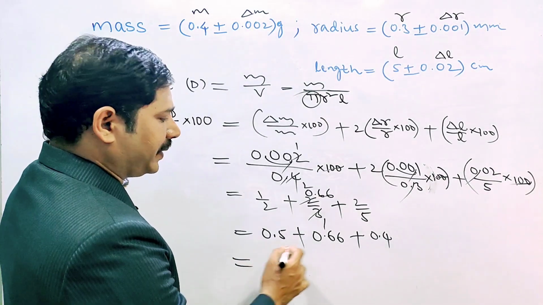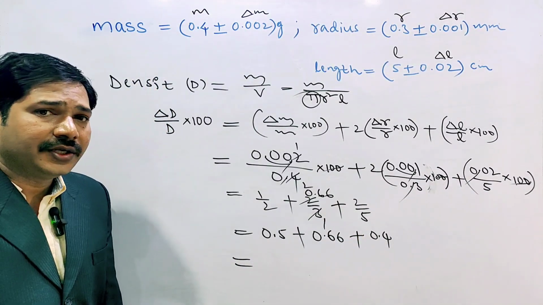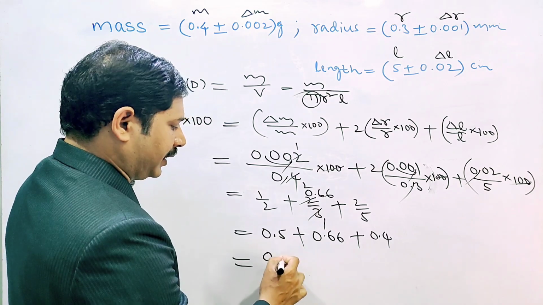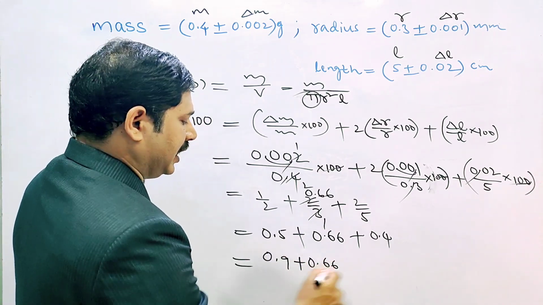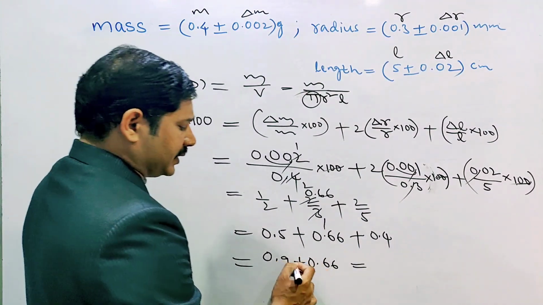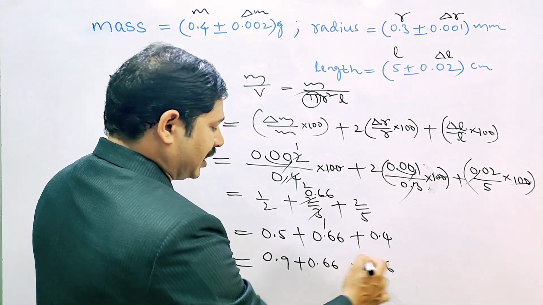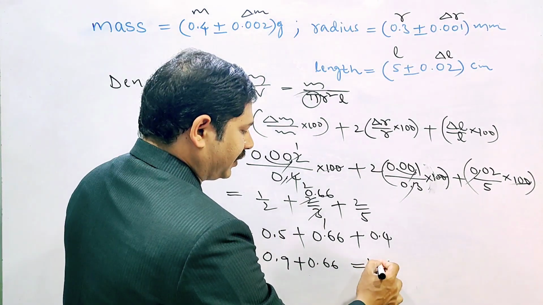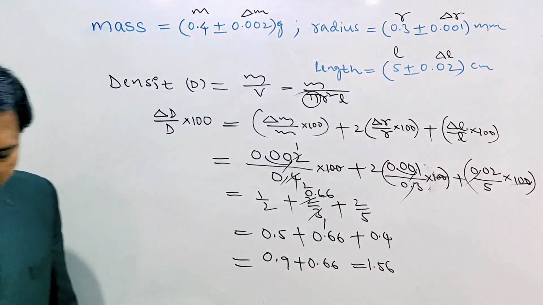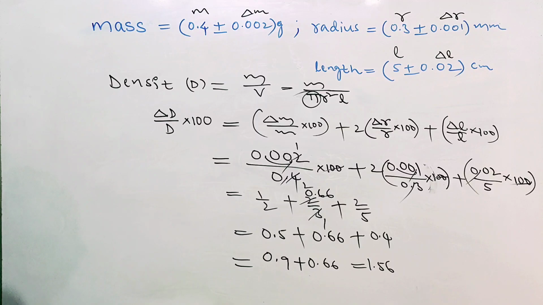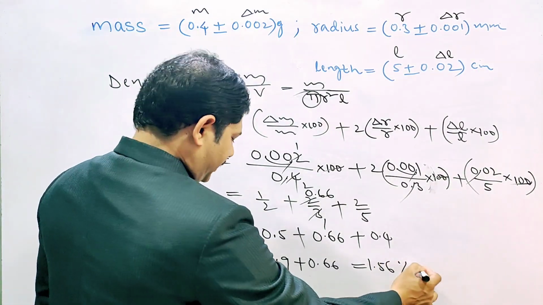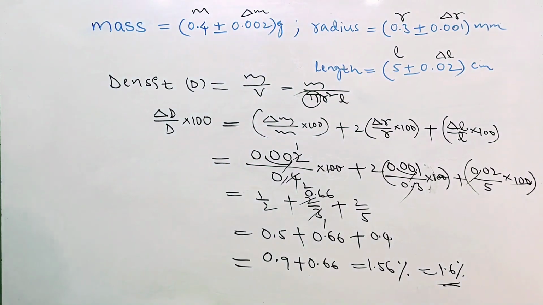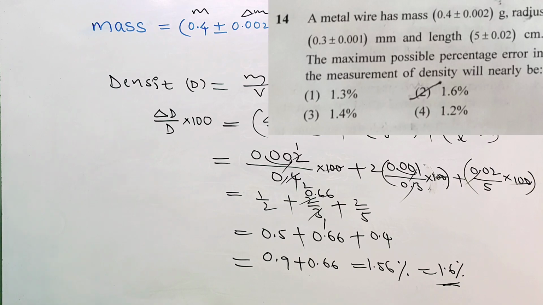Add these all: 0.4 plus 0.5 is 0.9, and 0.9 plus 0.66 gives 1.56. But the options are given, so rounding off, they give 1.6%. Which option is correct? 1.6%, so the second option is the correct option.